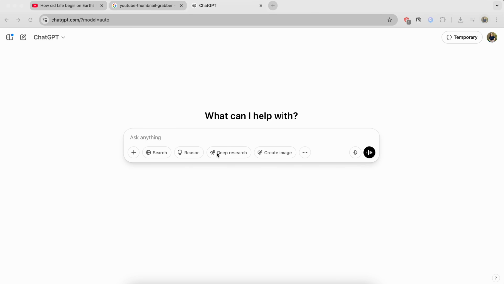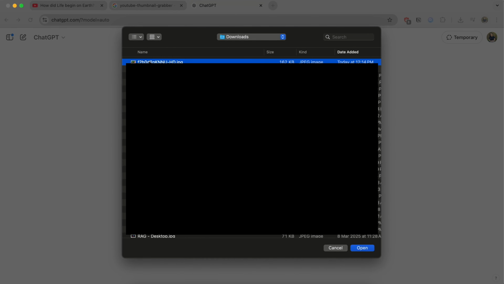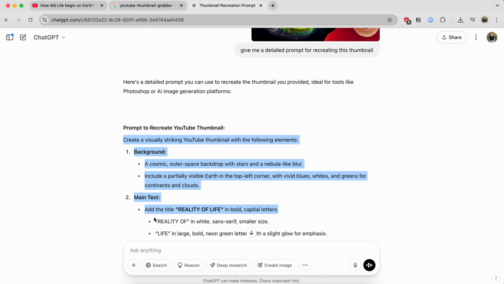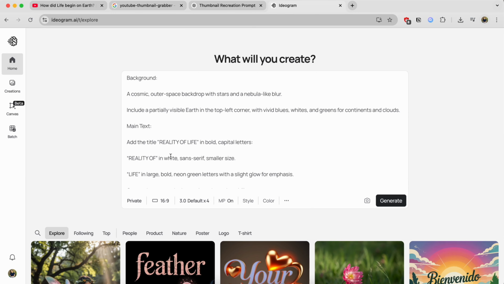So I go to ChatGPT and upload this newly downloaded image and type in the Ask Anything box, give me a detailed prompt for recreating this thumbnail, along with uploading the image. So now ChatGPT gives me the prompt to create this thumbnail. I will copy this prompt and go to Ideogram to generate similar images.